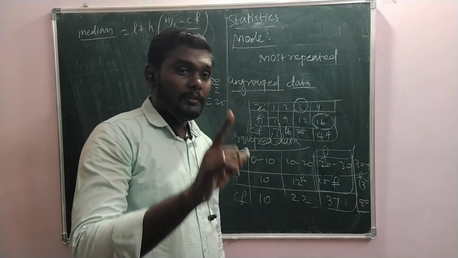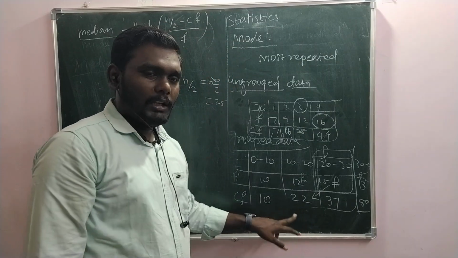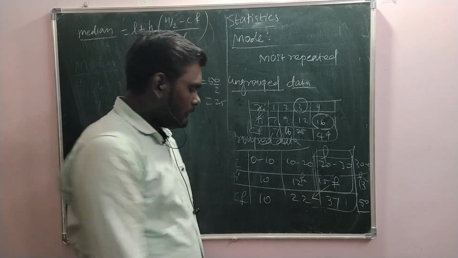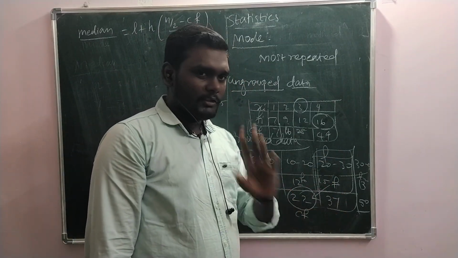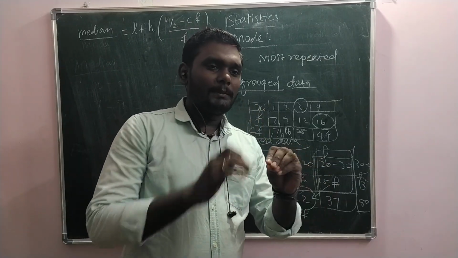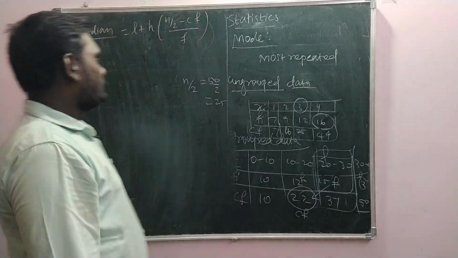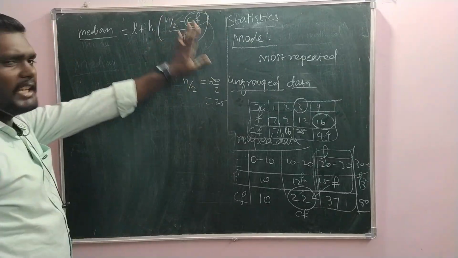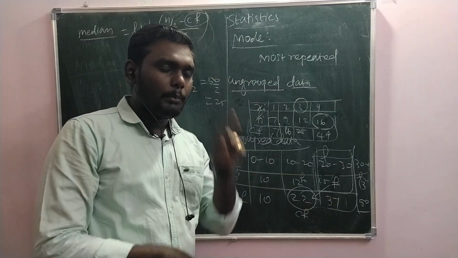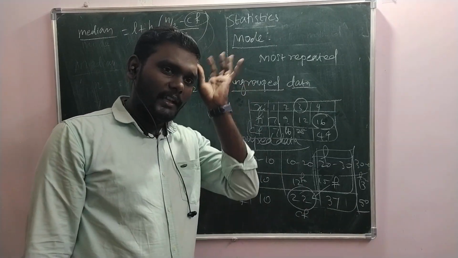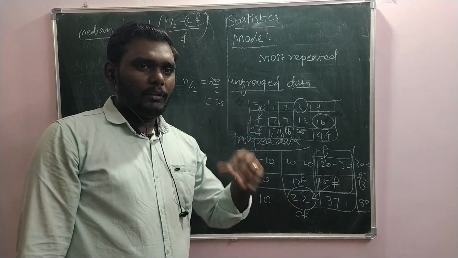CF we have to choose really carefully: it is the cumulative frequency preceding the median class, not the cumulative frequency of the median class itself. So be careful not to commit mistakes. That is why I tell you to mark it in the table itself, even with a small pen marking. Then substitute, and we will find the correct answer.